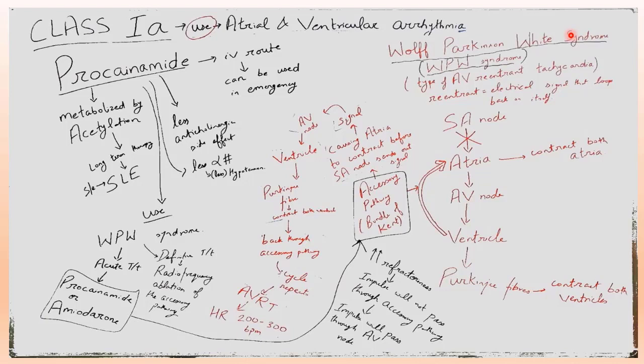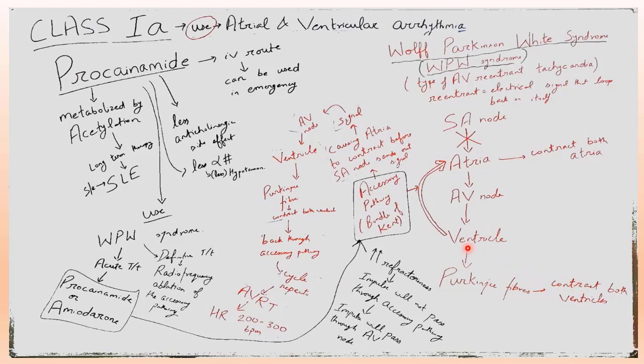Reentrant means electrical signal that loops back on itself. So what is happening normally? From the SA node, impulses go to the atria, and that causes contraction of both the atria. Then the impulse goes to the AV node, then the ventricle, then Purkinje fibers that contract both the ventricles.